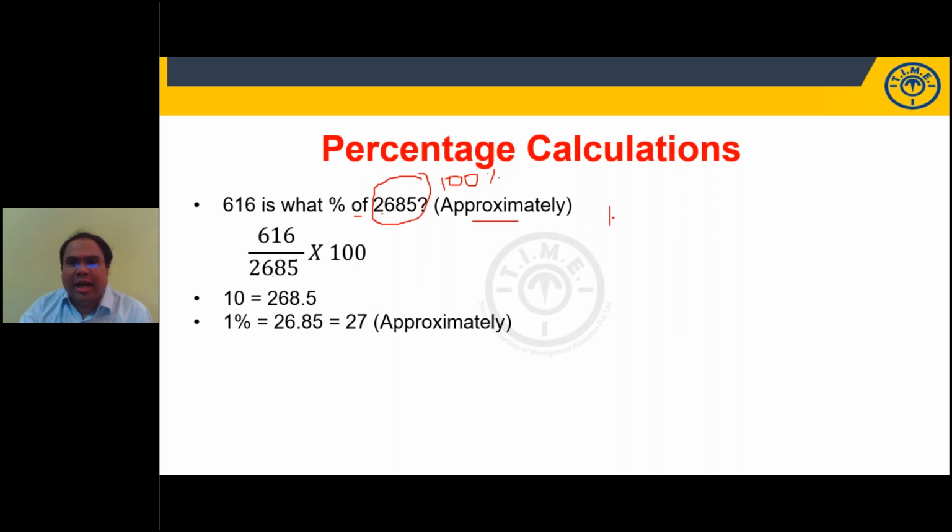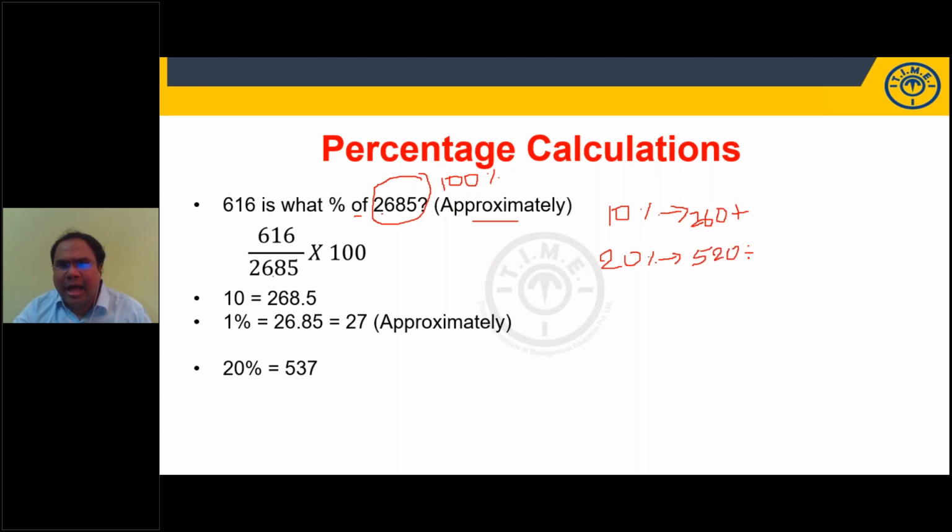Now, students, how much is 10%? 260 plus. Now I'll take 20%. You can ask me, sir, why did you take 20? Because 10% is 260 plus. Don't get into 268 point something. How much is 20%? Don't find the exact value. 520 plus, orally we can say. How much is 30%? It is 3 times, 780 plus. That means I'll get more than 780.